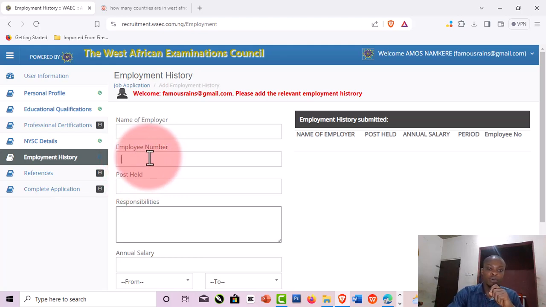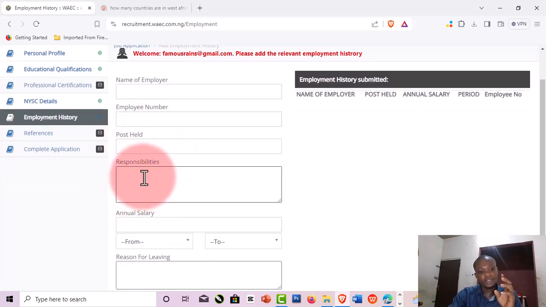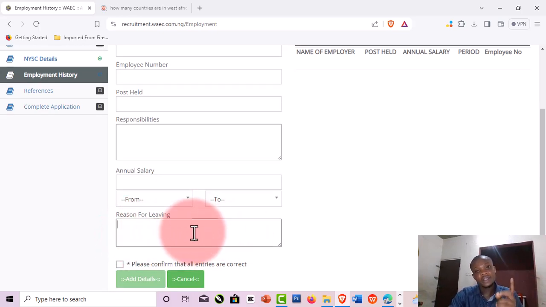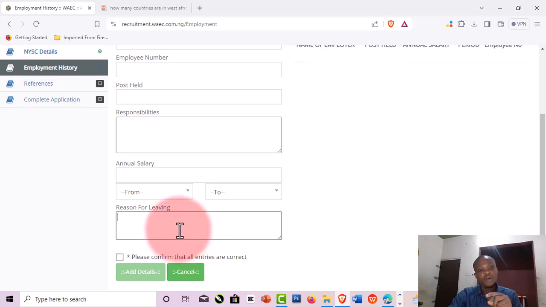Then your employer's phone number, then position held, responsibility, then put your annual salary here. Which year to which year did you work with these people? Put the reason why you left that place, or why you are leaving and why you want to go and work with WAEC now, right?